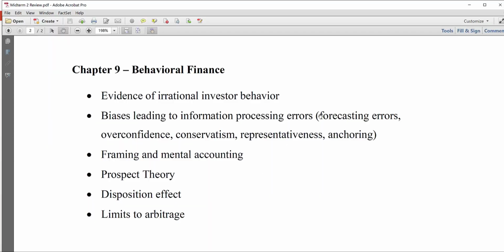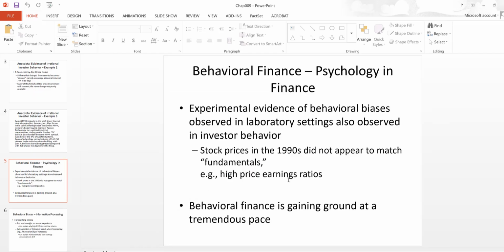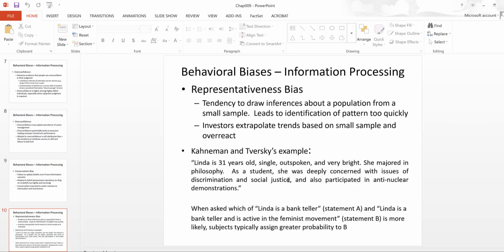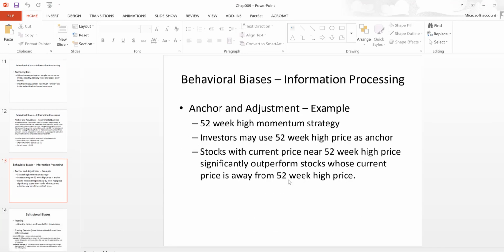So we looked at forecasting errors, overconfidence, conservatism, representativeness, anchoring, and adjustment bias. And in many cases, we also looked at the applications of these biases to understand some of those return patterns, right? So make sure you have a basic understanding of these various biases that we discussed in class, okay, and their applications.